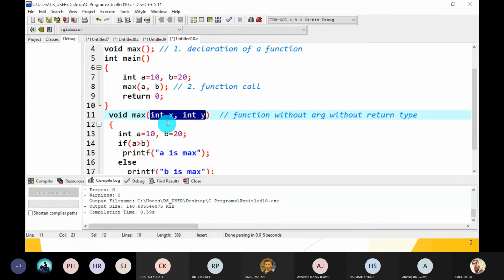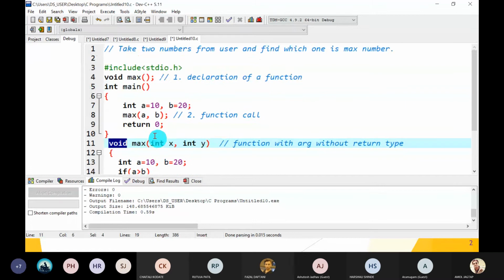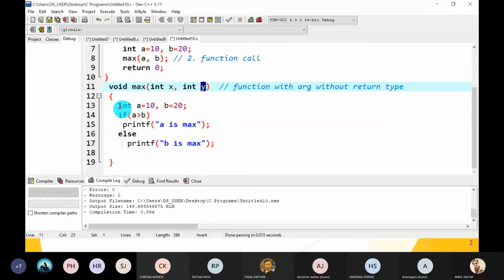So this type of function is called a function with argument and without return type. So the return type is void. It does not return, but here A is there and we have used X here. Yes, it is possible. So what happens? The value of A is assigned to X and the value of B, which is 20, is assigned to Y.